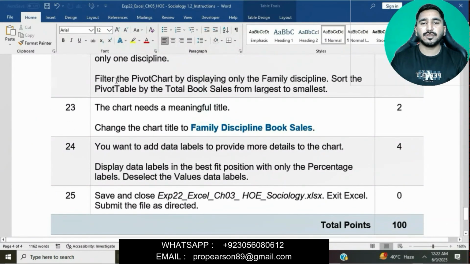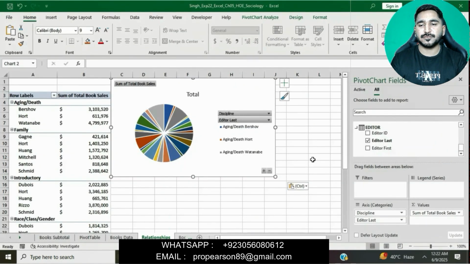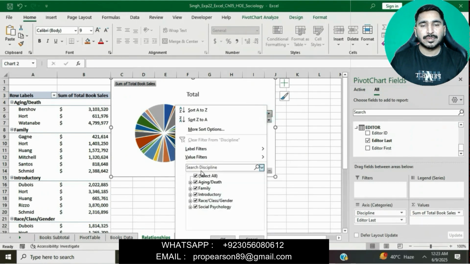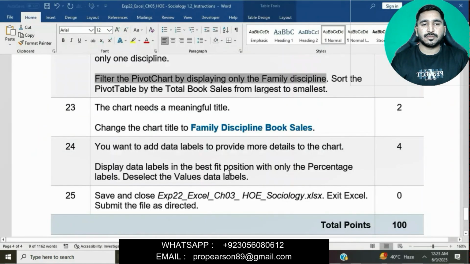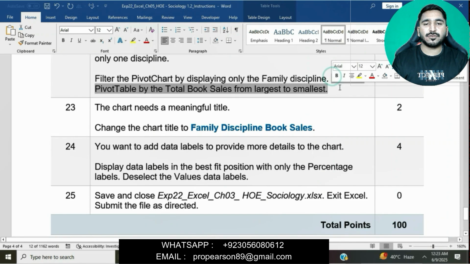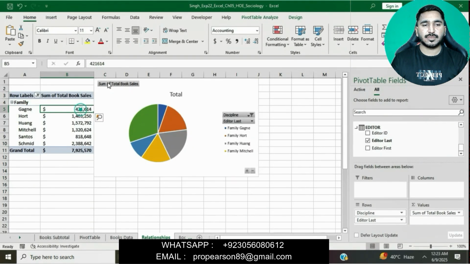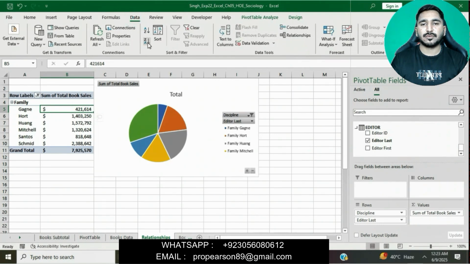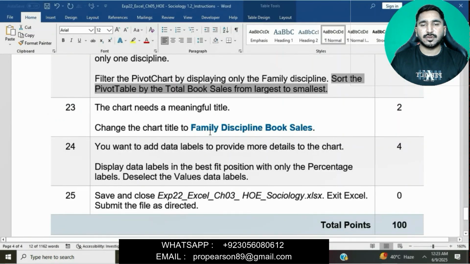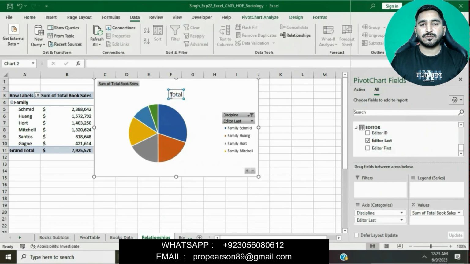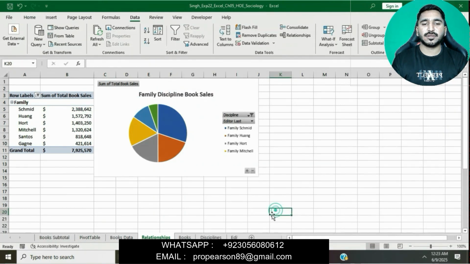Now question number 22. Filter the pivot chart to display only the Family. Okay. Display Select All and then only Family. Sort the pivot table by Total Book Sales from largest to smallest. Okay, from largest to smallest. Okay, change the chart title to Family Discipline Book Sales. We will copy this title and paste here. Okay, this is done now.